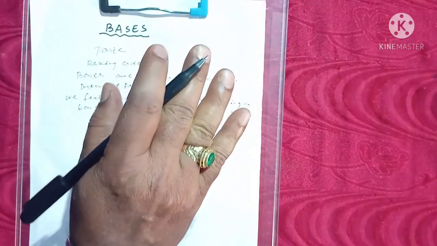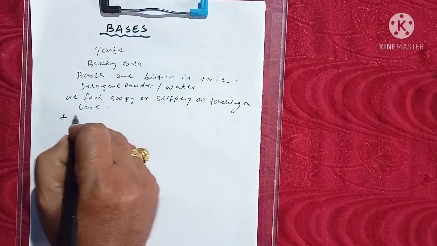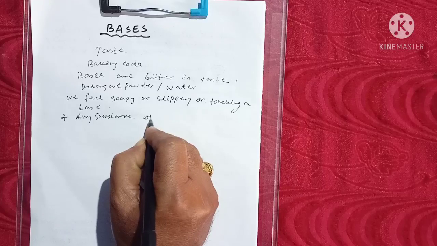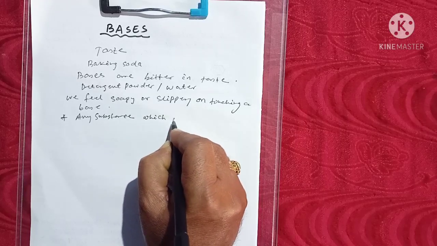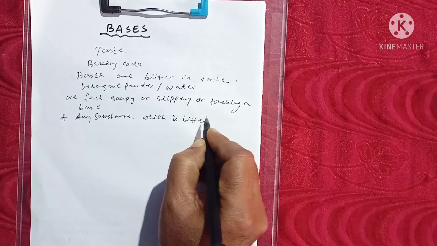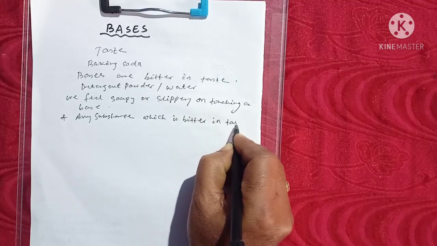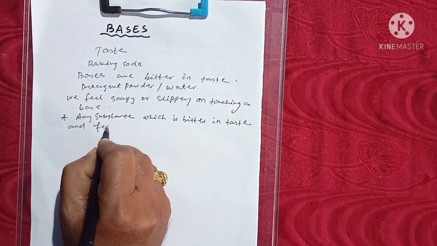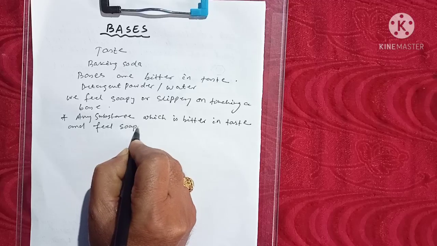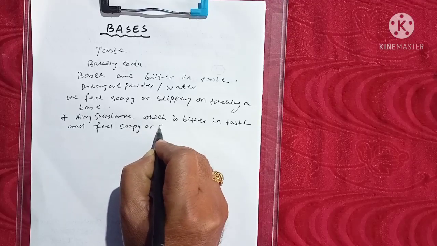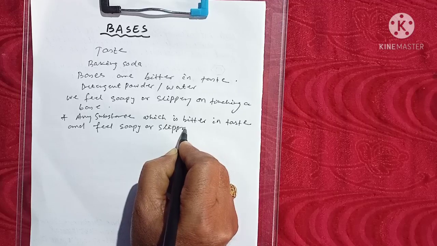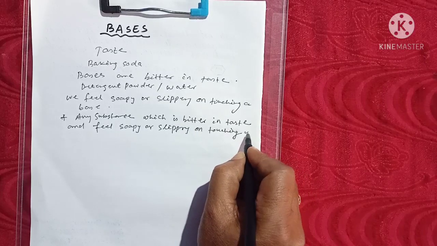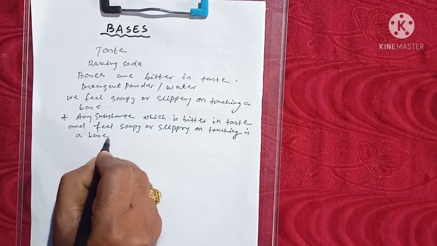Okay. So we may conclude here, any substance which is bitter in taste and feels soapy or slippery on touching is a base.